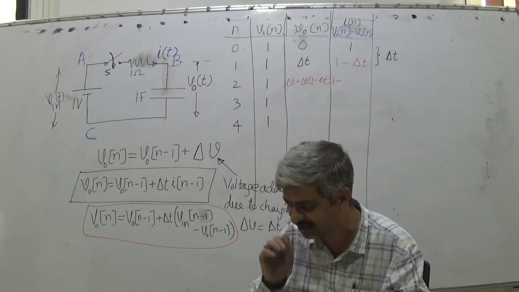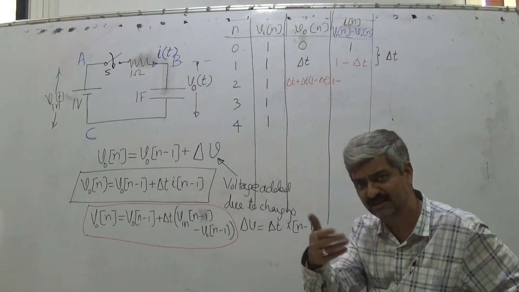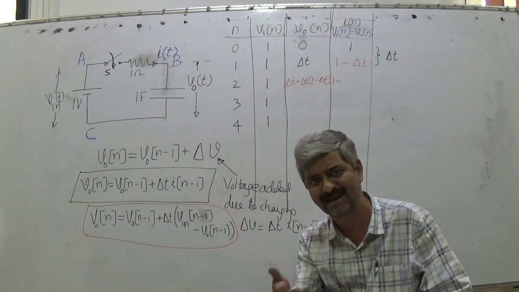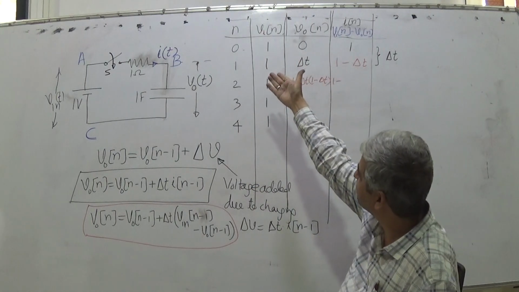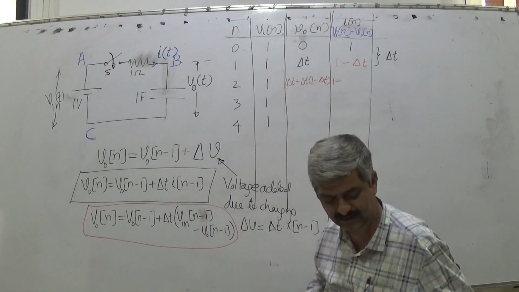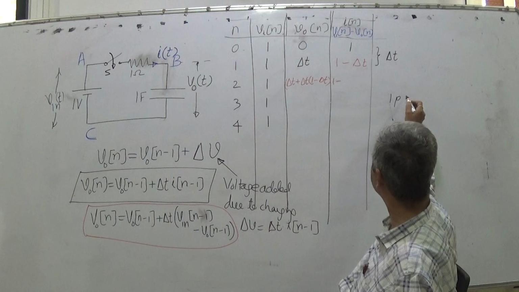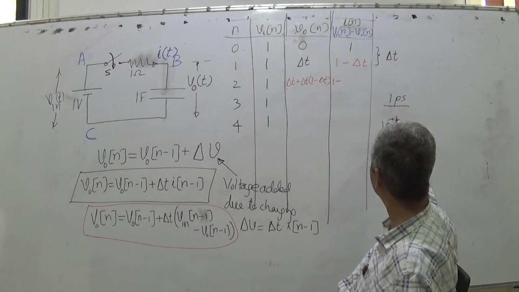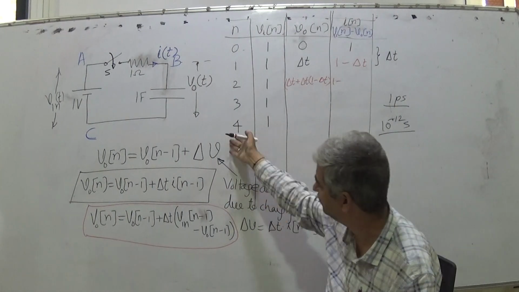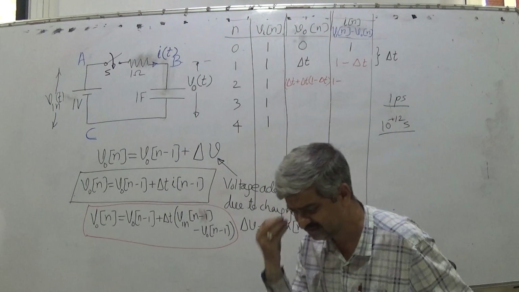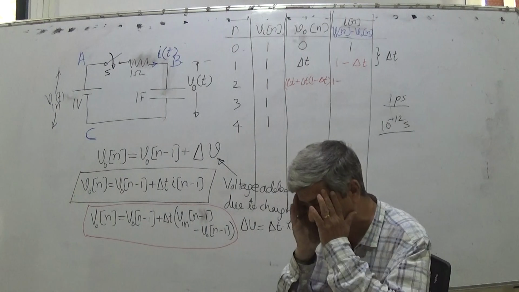So, what is the theme? It is how voltage will change if you write a simple program in C or MATLAB or Python, which you might be aware of. You can easily compute, and you can start with delta T as 1 picosecond, 10 raised to minus 12 seconds, and you can easily compute this expression. It is a very simple work that you can do. And what will you find? Common sense prevails.